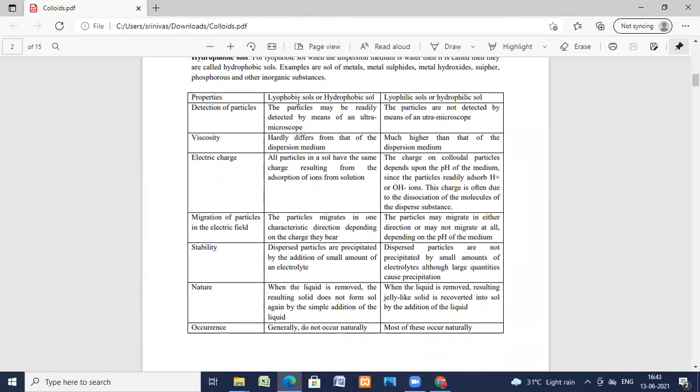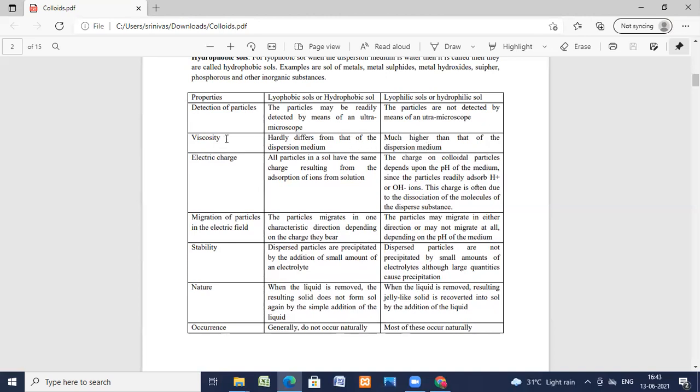Then there are lyophobic colloids or hydrophobic colloids. The particles are not detected by means of ultramicroscope. They are called lyophilic colloids. Hardly do they differ from the dispersion medium. The viscosity is much higher than that of the dispersion medium. So the viscosity is very high compared to the medium.